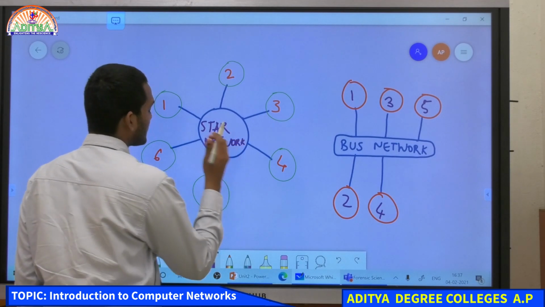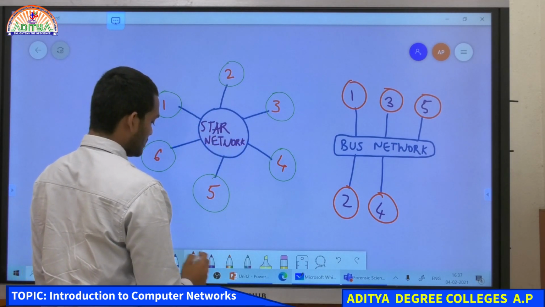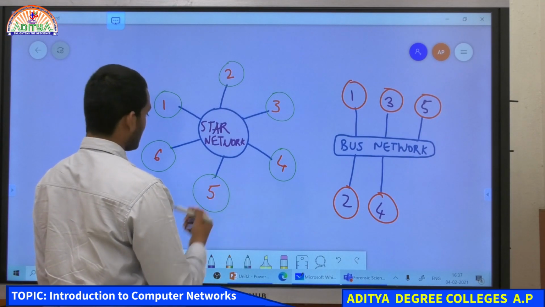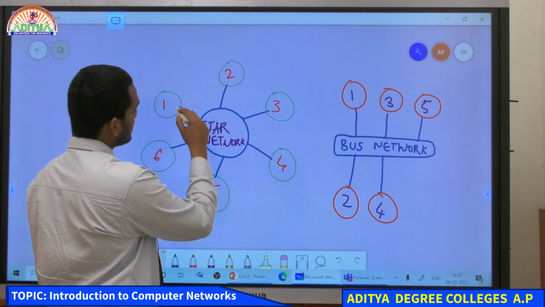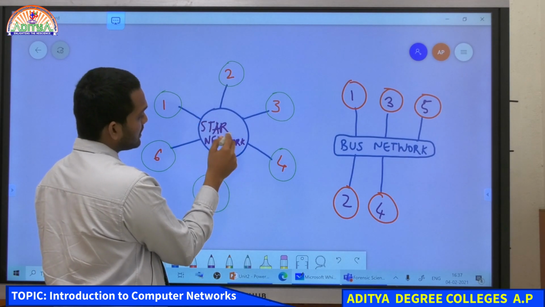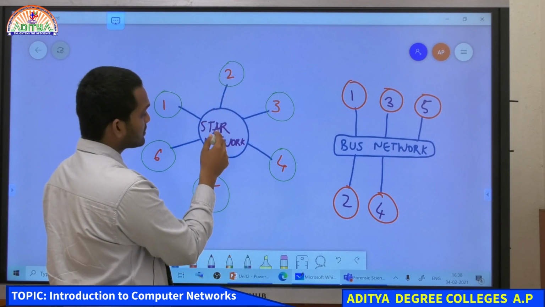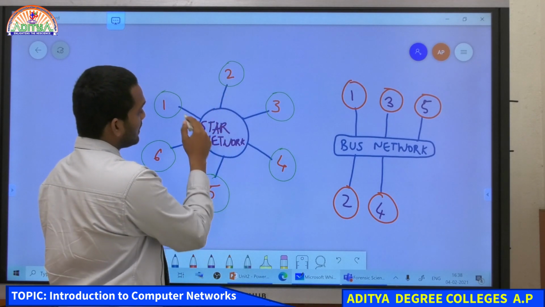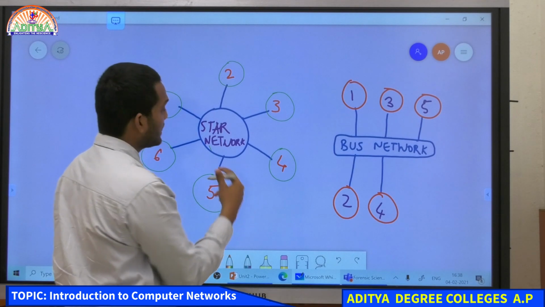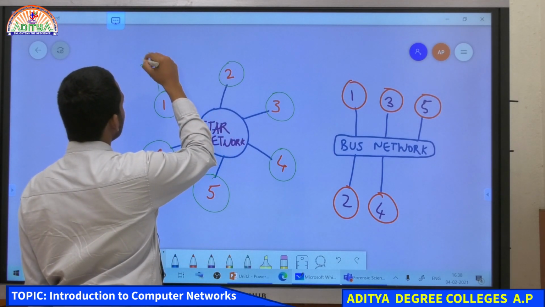What is happening in a star network? If computer 1 wants to send some data to computer 5, then it has to first connect to that network, and all these computers are sharing this network. So whatever computer is identifying the data that matches with it, it is sending some data.